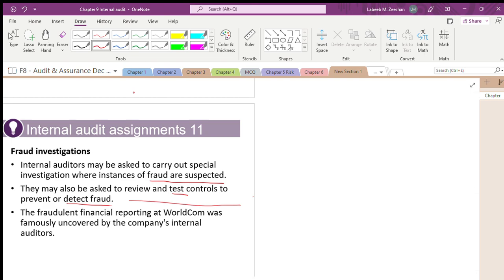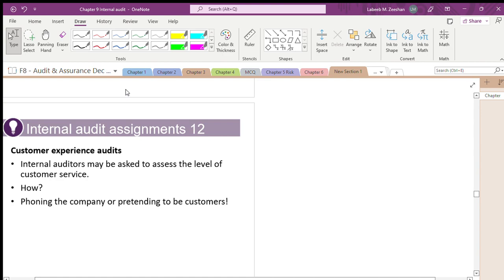In which type of risk will it come? You have audit risk, is it right? Detection risk, inherent risk, and control risk. These are the things that make the difference. Now, the fraudulent financial reporting we discussed with respect to WorldCom. What happened? The internal auditors traced out the things that had been manipulated in the earnings. It was once upon a time in the top 500 companies, and the moment they came across this type of fraud, automatically the shares were dumped.